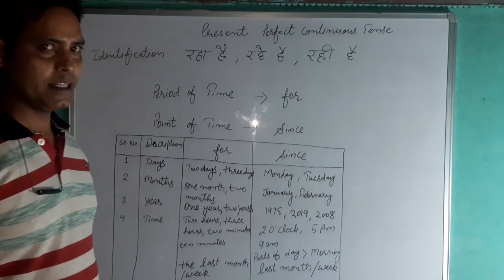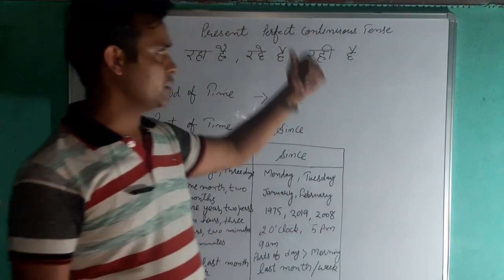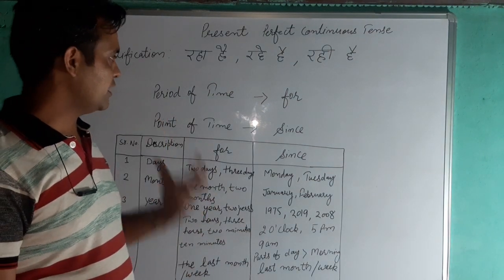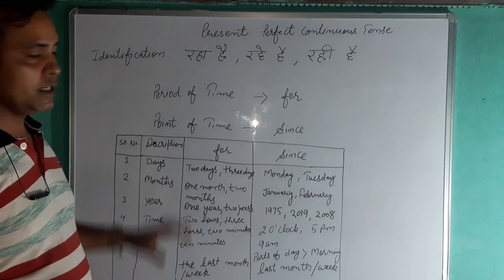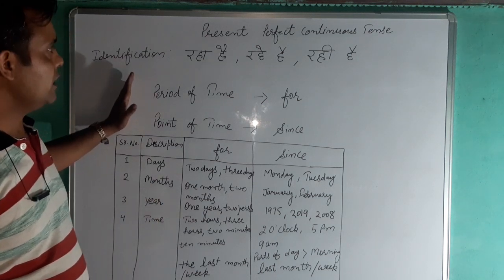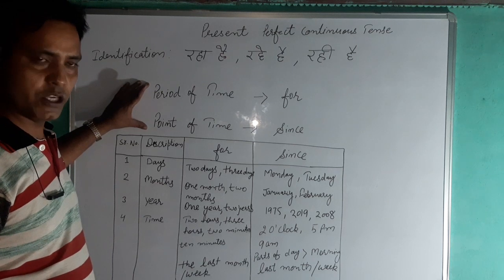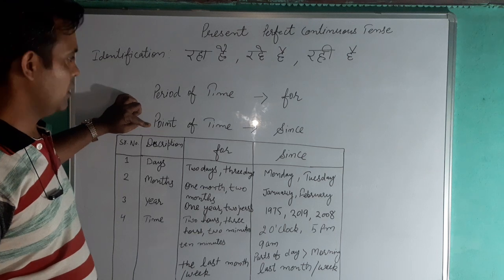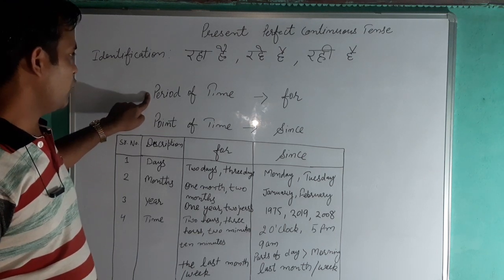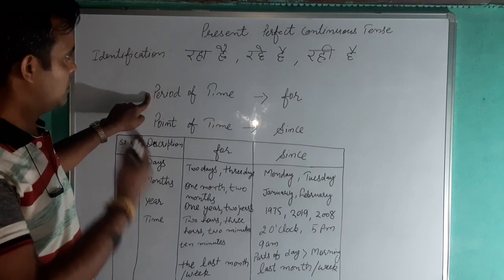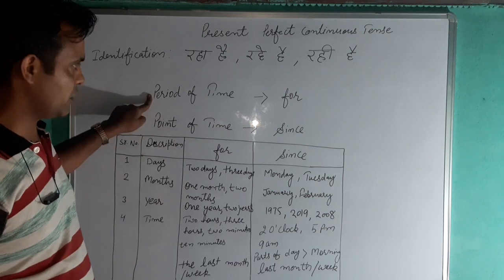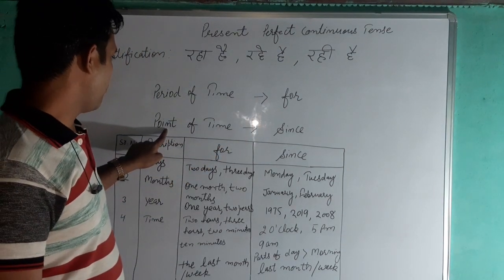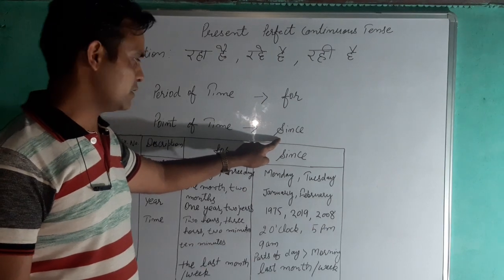But I think that you are getting confused here that ये तो हमने continuous tense में भी पढ़ा था, right? But here the one thing that is differentiating this tense from the continuous, that is what? The time. Okay, in this tense the time is given there. There is a period of time and then point of time. And when period of time comes in the perfect continuous tense, then we use for, right? And in case of the point of time we use since, right?